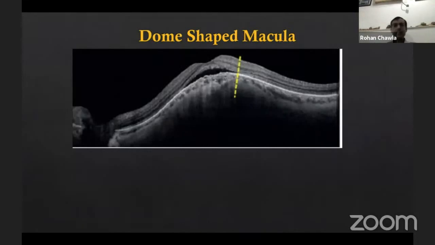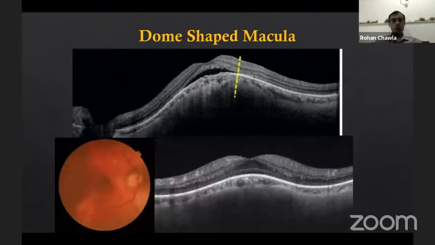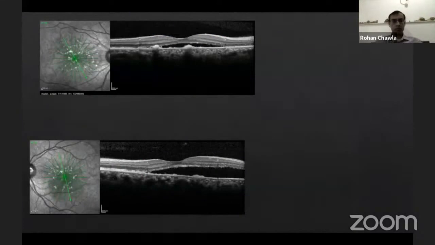Now, this is a recently described entity called dome-shaped macula in high myopes. Here, instead of a posterior staphyloma, the sclera is somehow bending inwards. Because of that, perhaps the pressure in the choroid increases and some fluid exudes under the retina. This is not CSC; no laser, nothing is required for it. Presently, mostly people recommend a follow-up. Here is another example of dome-shaped macula without fluid. So you can have them with fluid or without fluid.